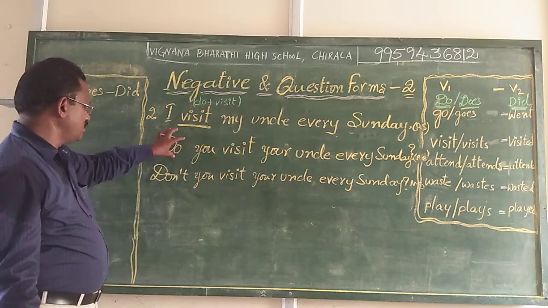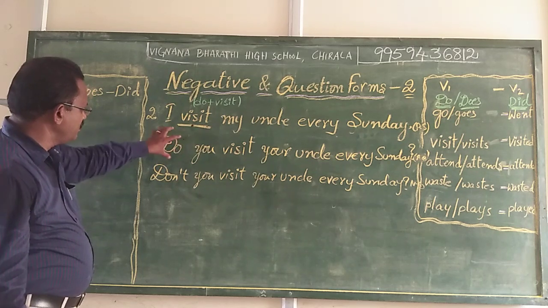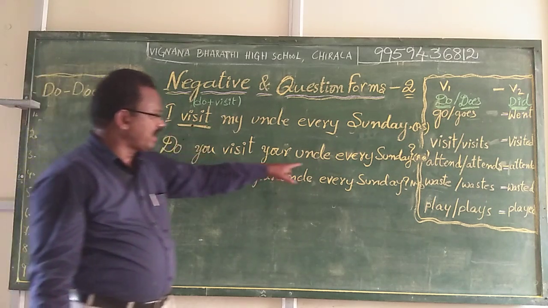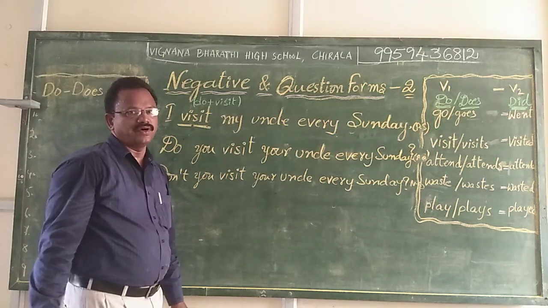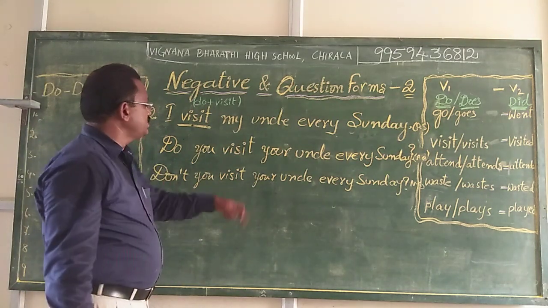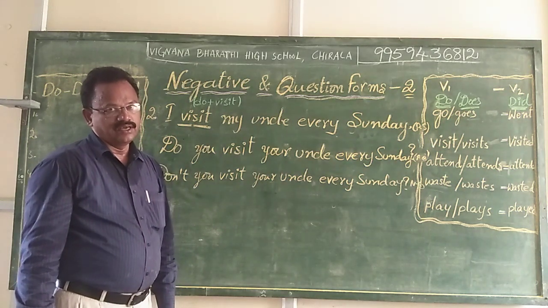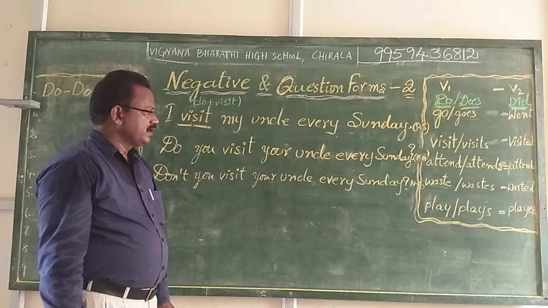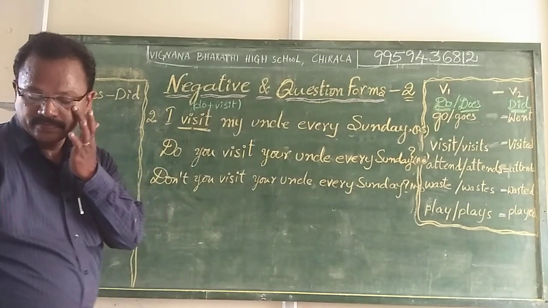We brought this do, which already existed here. Do you visit your uncle every Sunday? Simple. This is a question form in the positive. Here, don't you visit your uncle every Sunday is a negative form of the question. Negative question form. That's all. Next sentence, another sentence we are taking.